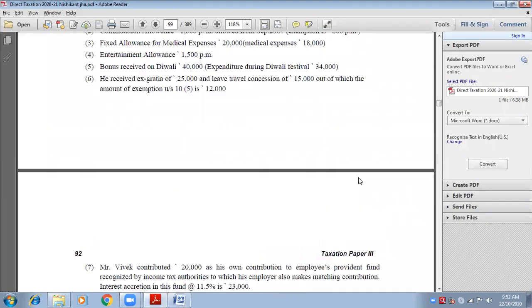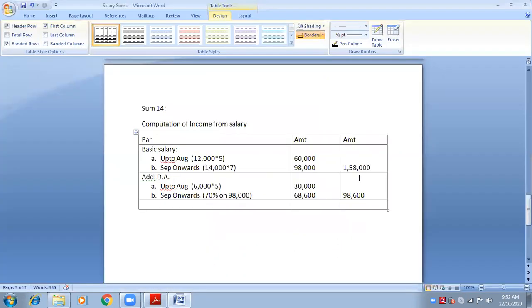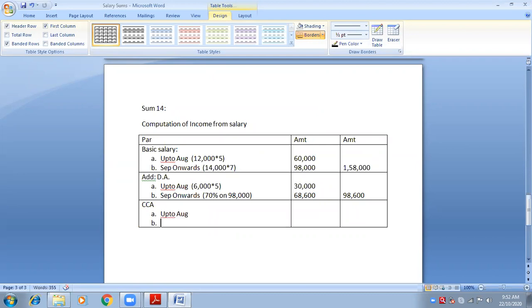Next, after DA we have CCA. 20% of basic, 30% of basic. 20% of basic was up to August, and from September it was 30% of basic. So again two parts. So we will write here CCA and then again up to August and September onwards.